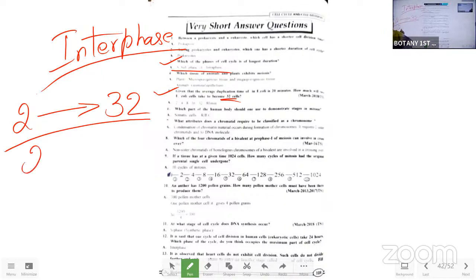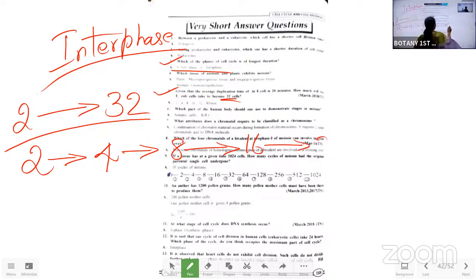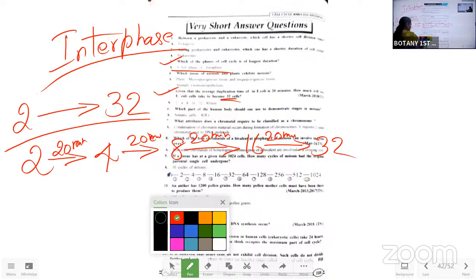It is a simple mitosis. From the 2 cells, we need to start. 2 will become 4, 4 will become 8, 8 will become 16, and 16 will become 32. That is double the number. These arrows are nothing but the divisions, each of 20 minutes.